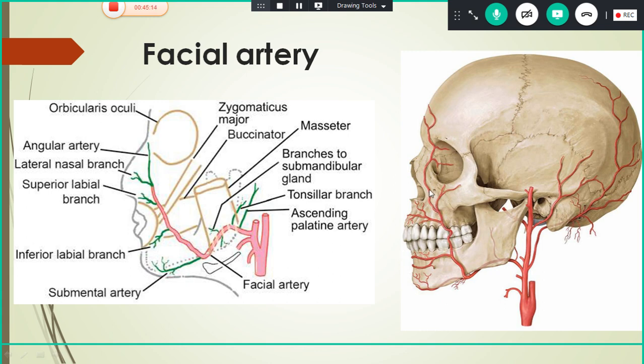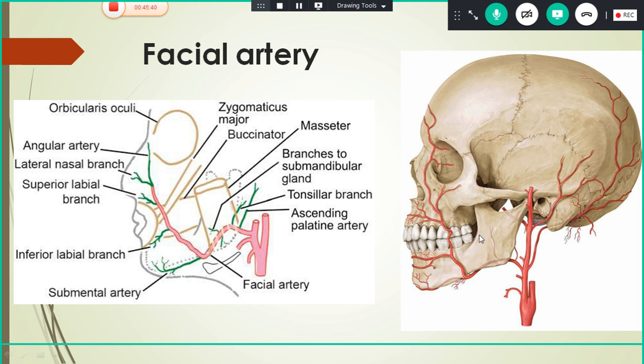On reaching the medial angle of the eye, it ends by anastomosing with the dorsal nasal branch of the ophthalmic artery. Actually, this ophthalmic artery is a branch of the internal carotid artery, so there will be communication between the external and internal carotid artery through this anastomosis.